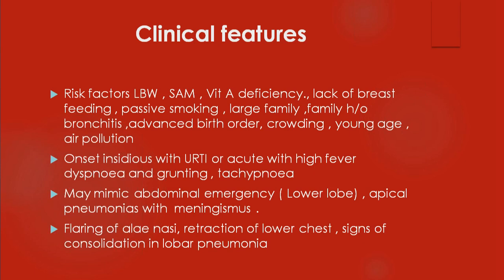So therefore, lack of breastfeeding is a problem. And passive smoking. Suppose adult smokers are there in the family, children become vulnerable. That is more dangerous than active smoking also, they say. And if there is a large family with overcrowding, there is a risk of droplet infection. And if there is a family history of bronchitis, that also is a problem. Advanced birth order, overcrowding, young age, and air pollution. All these things are there, especially in urban settings. Most of the children are more vulnerable.